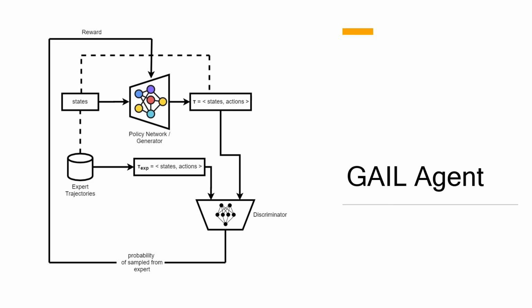The main task of the generator network is to learn a policy such that the discriminator is unable to distinguish which distribution this policy is coming from, whether expert or the imitator. In this way, the actions derived from the policy network become closer and closer to the expert-like policy.